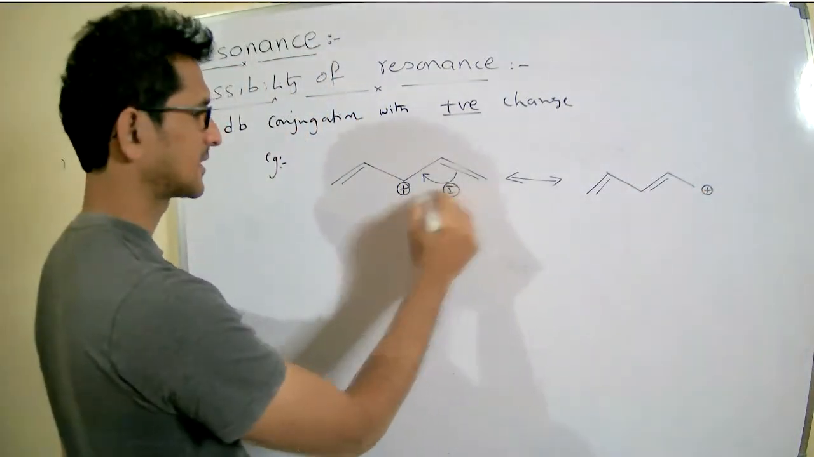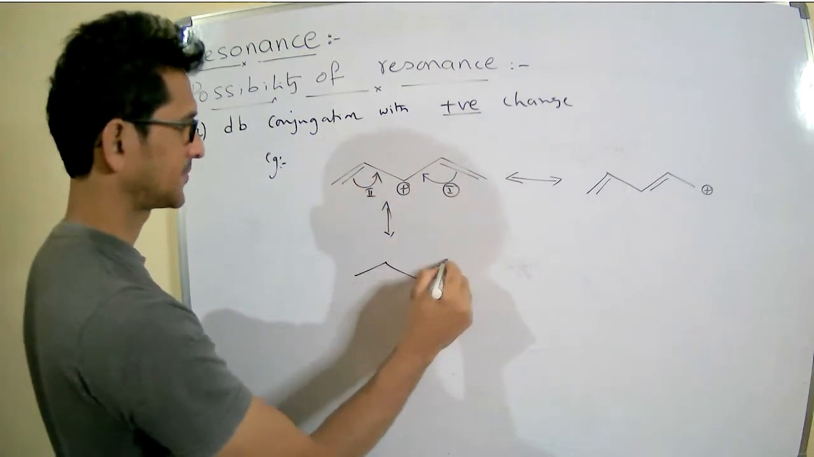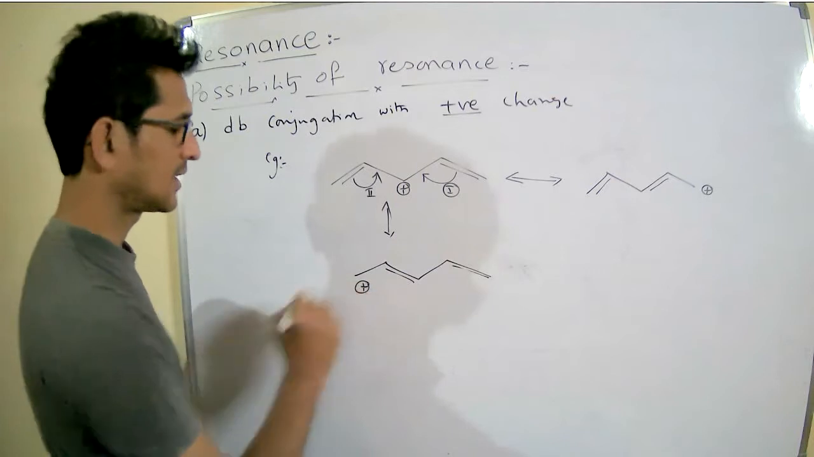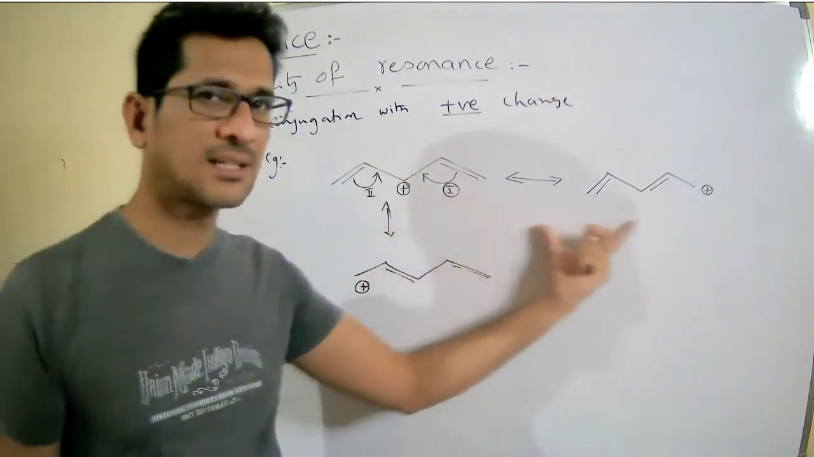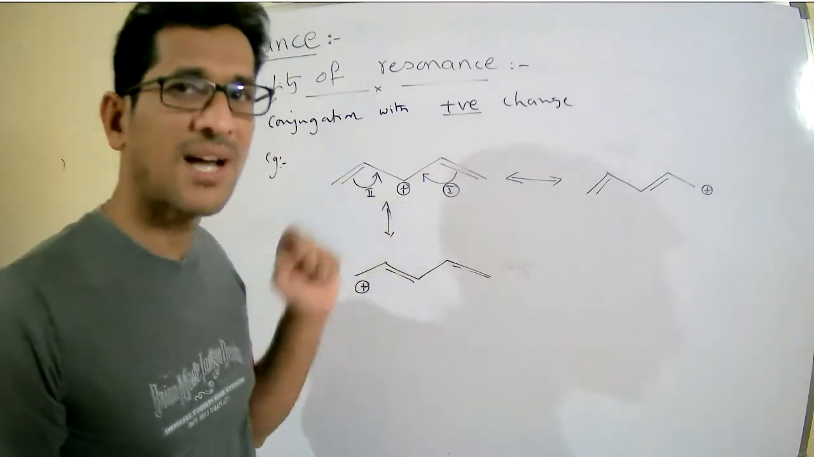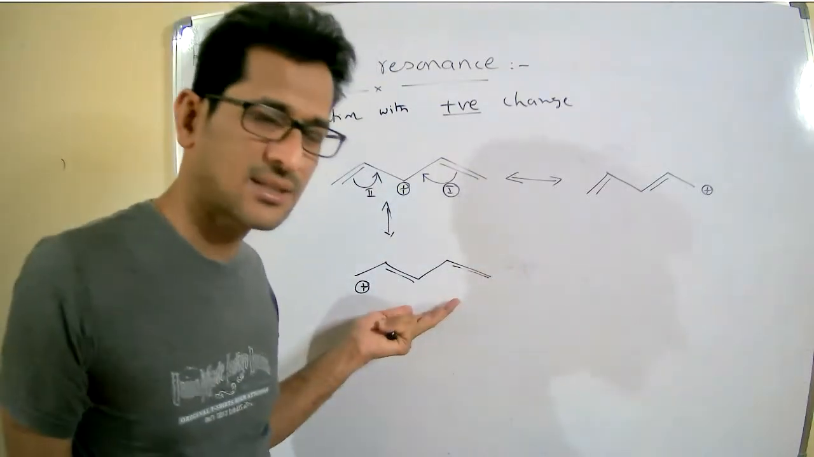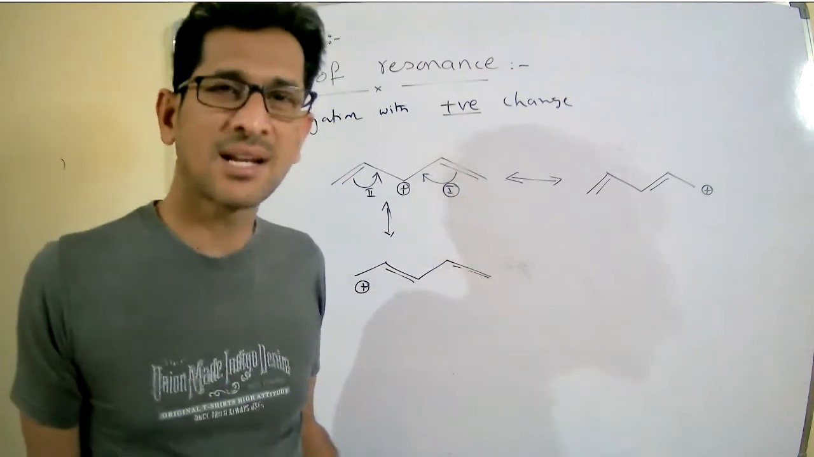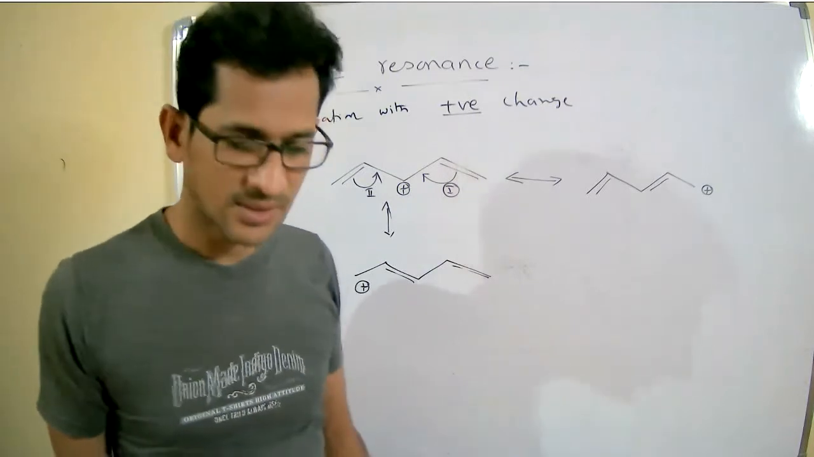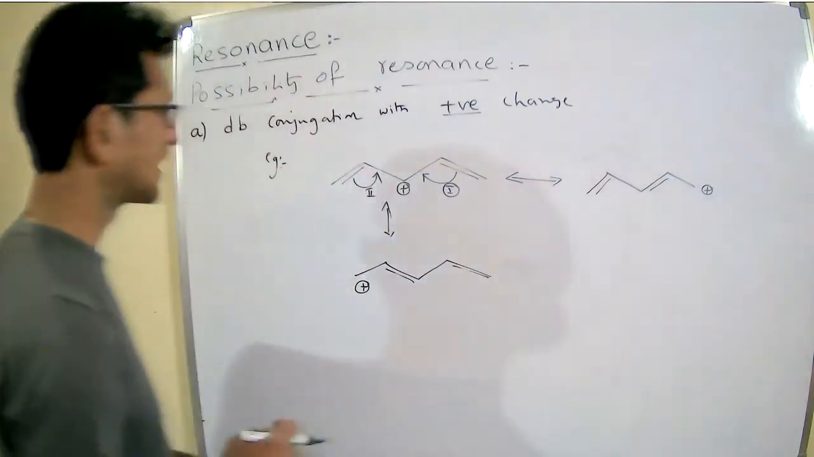The first case. In the second case, what happens here? The double bond transfers here and the positive charge occurs here. Now see here, we got three resonating structures because the double bond is in conjugation with the positive charge. As much as the conjugation increases, the resonating structures increase, and the stability of the species increases. Right. Next. This is condition number 1.